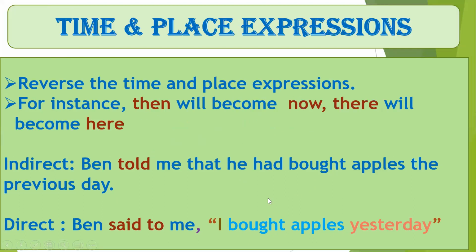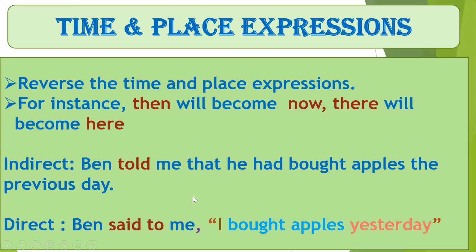And what will be the next change? The next change will be the time and place expression. So in case of transformation from indirect to direct speech, again you will reverse the time and place expressions. So now then will become now, there will become here, and so on. All the time and place expressions will be reversed in case of transformation from indirect to direct speech. So Ben told me that he had bought apples the previous day.